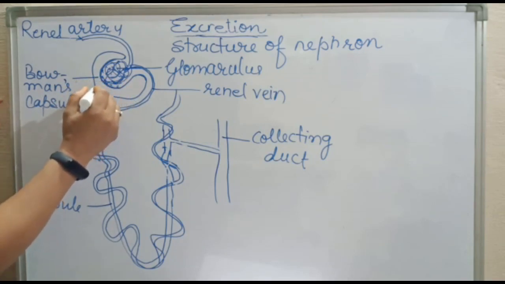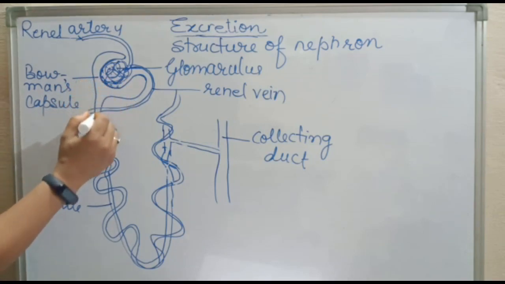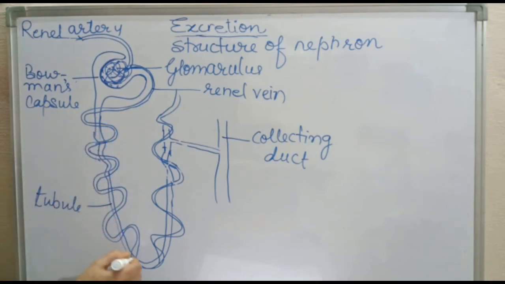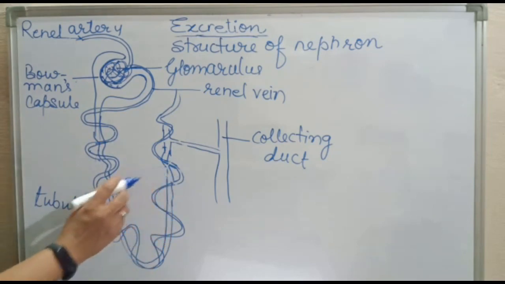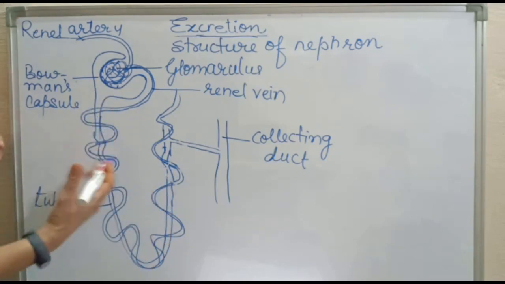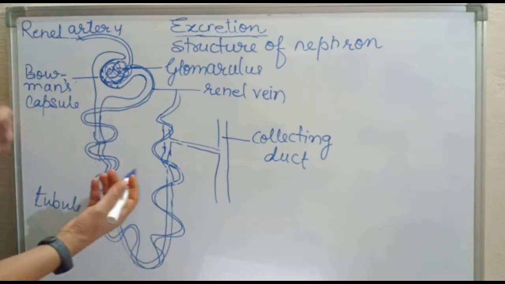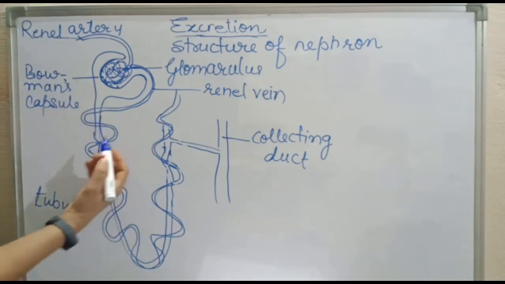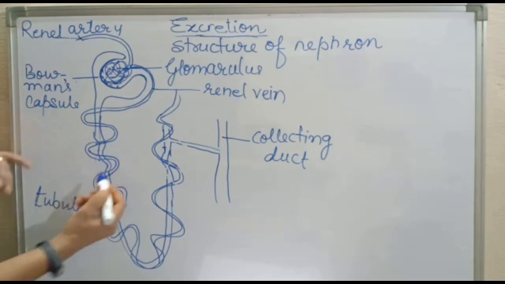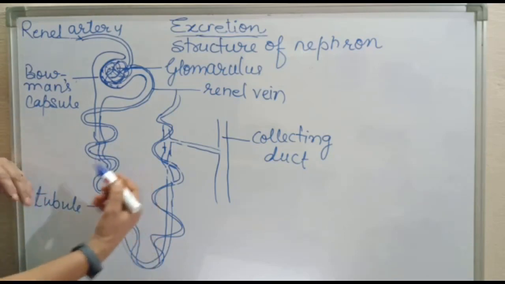From here the urine is passed through this tubule, and as the urine flows along the tubule, selective reabsorption of those materials takes place, as I told you: some amount of small solute, water, some glucose, some amino acids. So these veins surround these tubules, right?